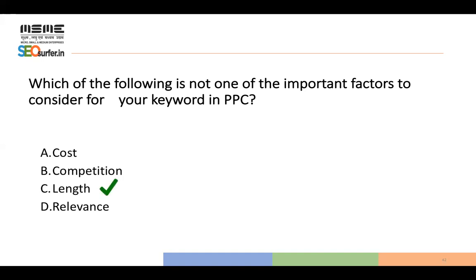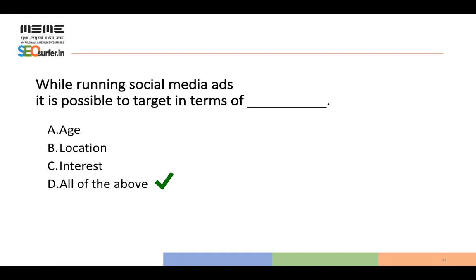Which of the following is not one of the important factors to consider for your keyword in PPC? The cost, length, competition, and relevance. What is PPC, sir? Pay per click, paid marketing. Pay per click. Okay. Length. Yes. It has already been answered.